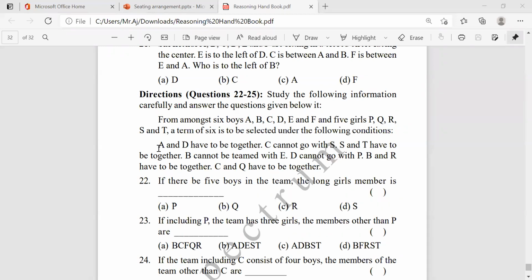What are the conditions here? First condition: A and B have to be together. That means if I take A, we always have to take B. Both are together.